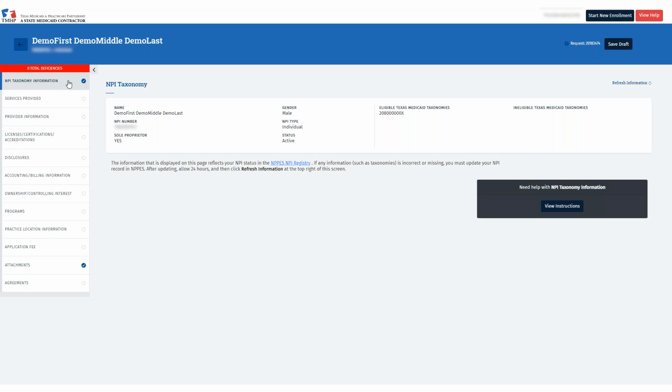Our goal is to obtain blue check circles for specific tabs within the PEAMS application. Certain tabs do not require any information to be entered, and we'll be sure to call those out. Remember, when completing an existing enrollment application, we are verifying or updating information that is already populated. For a new ordering and referring provider enrollment, we will enter this information in the first time.